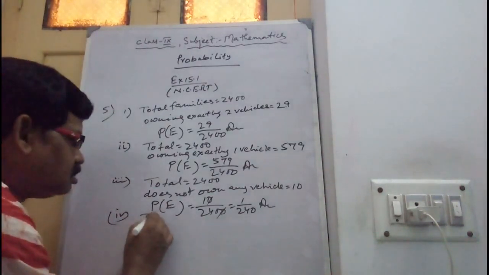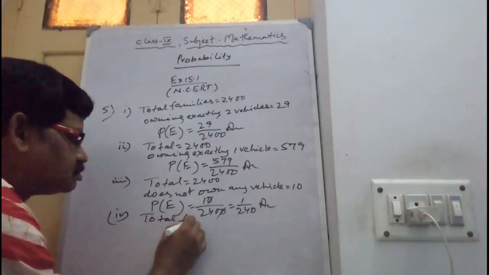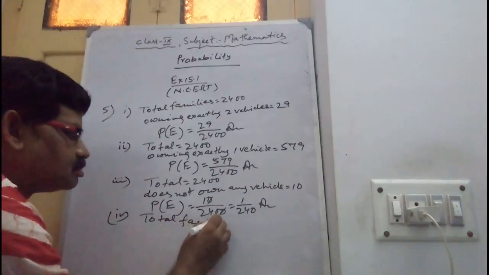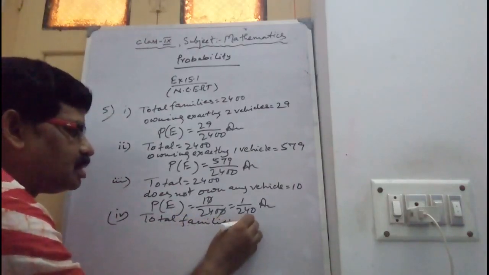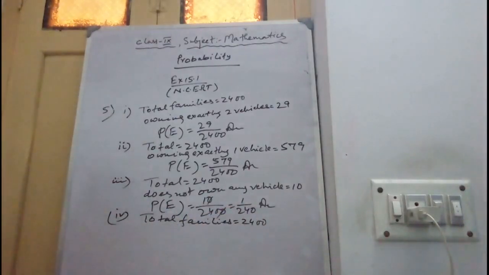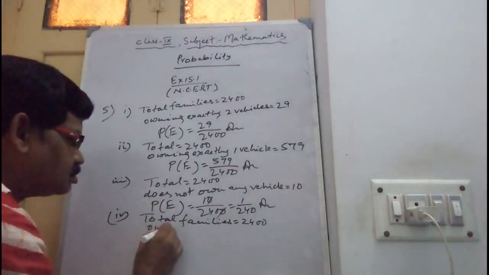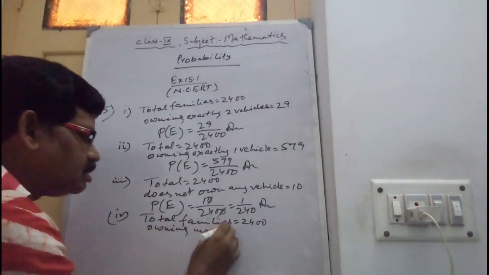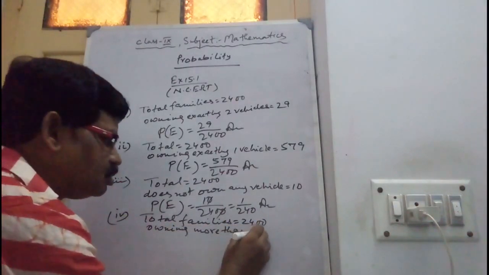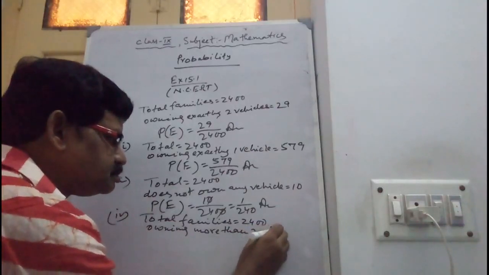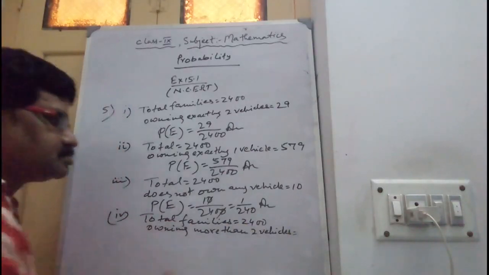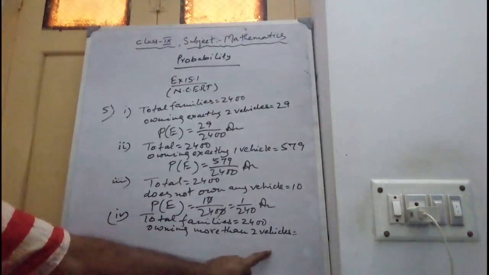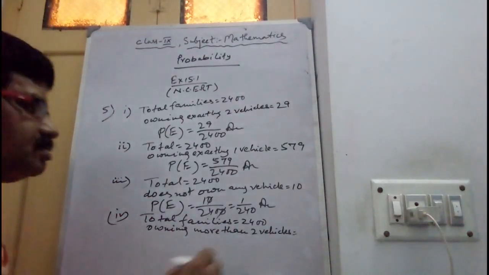So total 2400. Earning in that range and owning more than 2 vehicles, that number is 25.